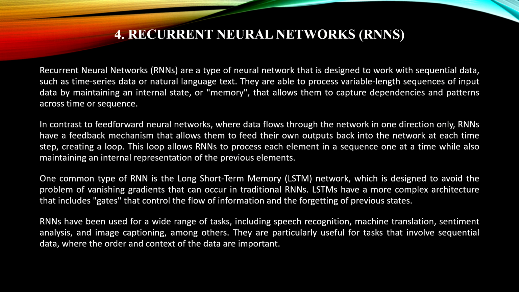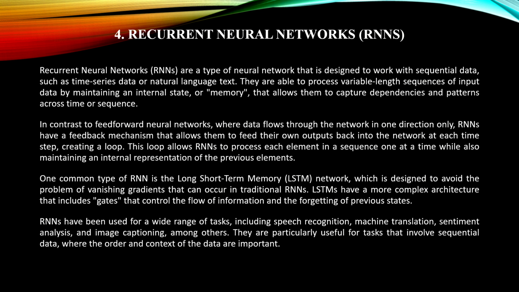One of the variants of RNN is the long short-term memory network, known as LSTM, which is designed to avoid the problem of vanishing gradients that can occur in traditional RNNs. LSTMs have a more complex architecture that includes gates that control the flow of information and the forgetting of the previous state. RNNs have been used in a wide range of applications,